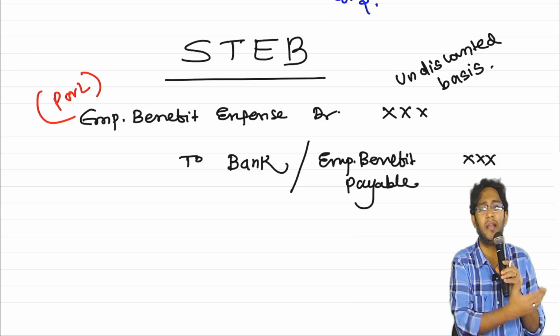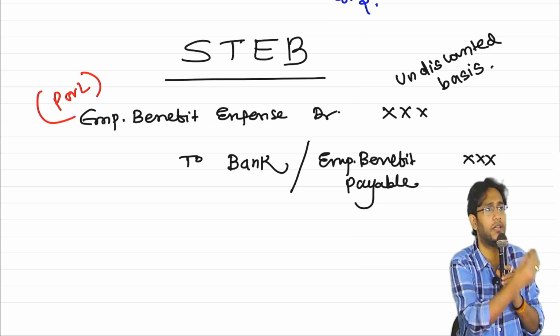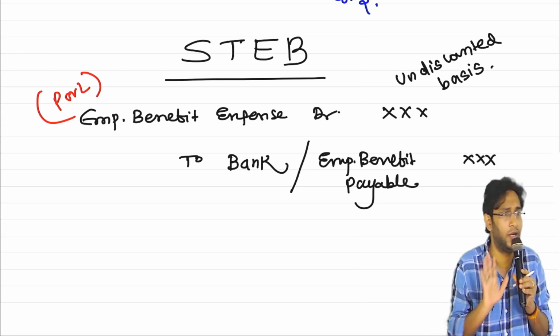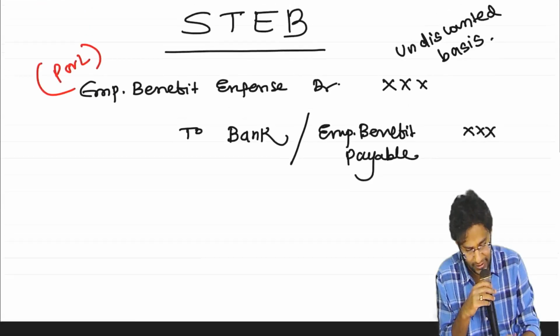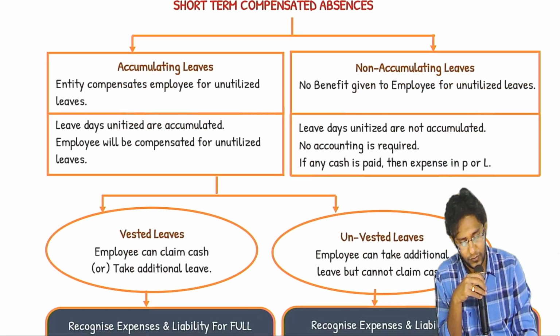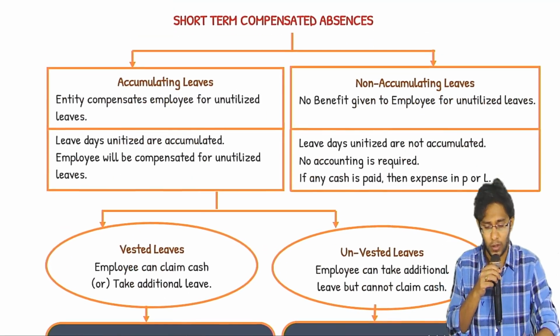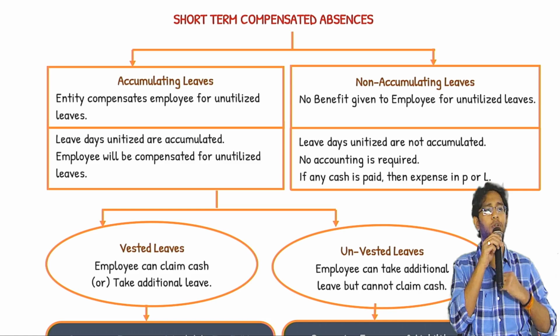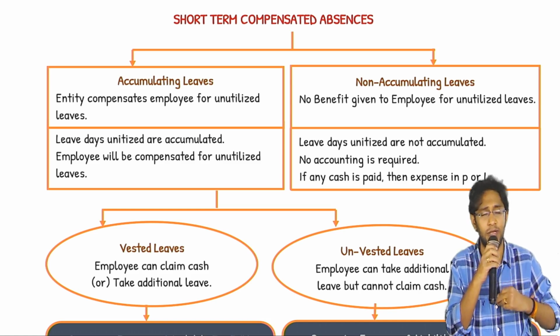If it is salary, call it salary. If it is allowance, call it allowance. If it is bonus, call it bonus. Names you keep on changing, the entry structure will not change. The clarity is there. In this, only one important aspect is there, that is about leave salary. Leave salary is also referred to in the standard as short-term compensated absence. Short-term compensated absence means nothing but leave salary.